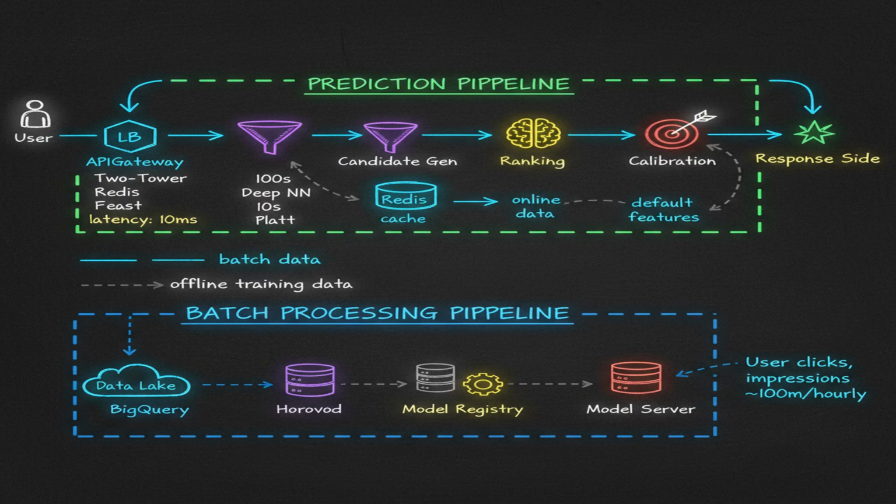Latency is key. We aim for 50 milliseconds end-to-end. The API gateway adds 5 milliseconds, feature fetch from the feature store 10 milliseconds, inference 20 milliseconds, and overhead, API calls, logging, adds another 15 milliseconds. We use an A/B testing framework to compare model performance and monitoring to track key metrics. If the feature store fails, we fall back to default features.